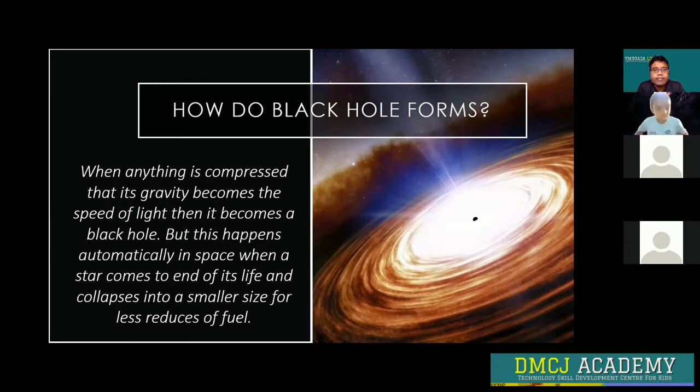How do black holes form? When anything is compressed until its gravity becomes the speed of light, then it becomes a black hole. This happens automatically in space when a star comes to the end of its life and collapses into a smaller size as it runs out of fuel.